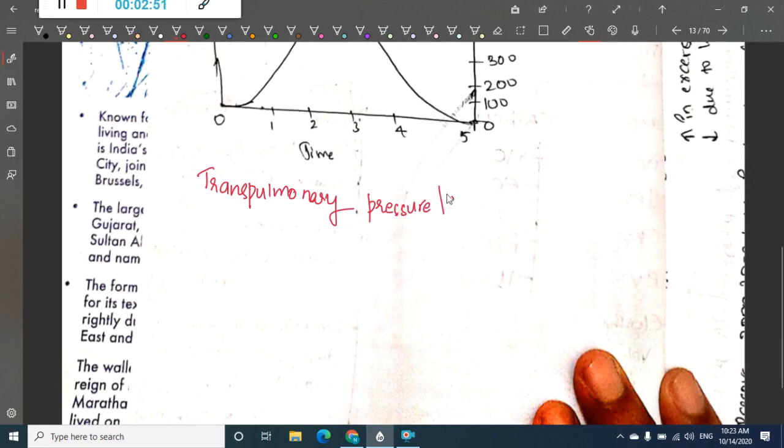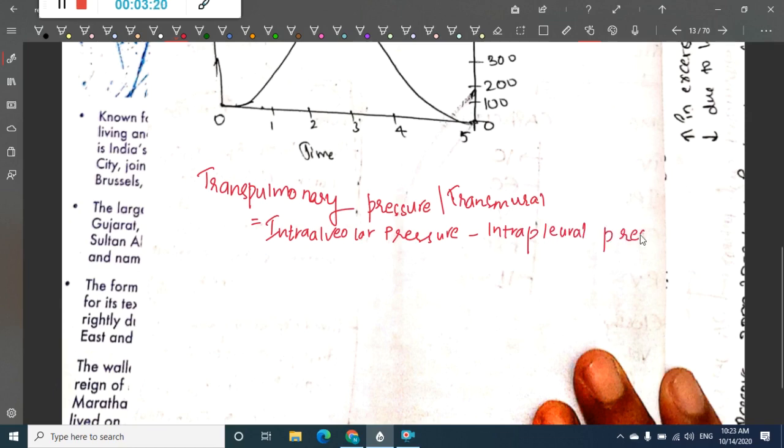This transpulmonary pressure is the difference between intra-alveolar pressure and intrapleural pressure. If you subtract the pleural pressure from the alveolar pressure, we call it transpulmonary pressure or transmural pressure.